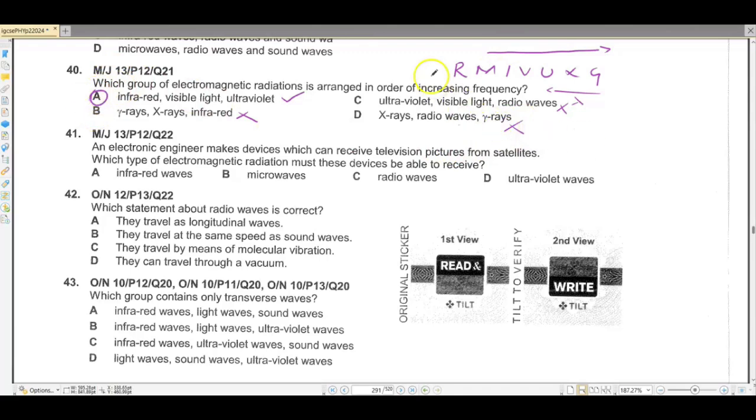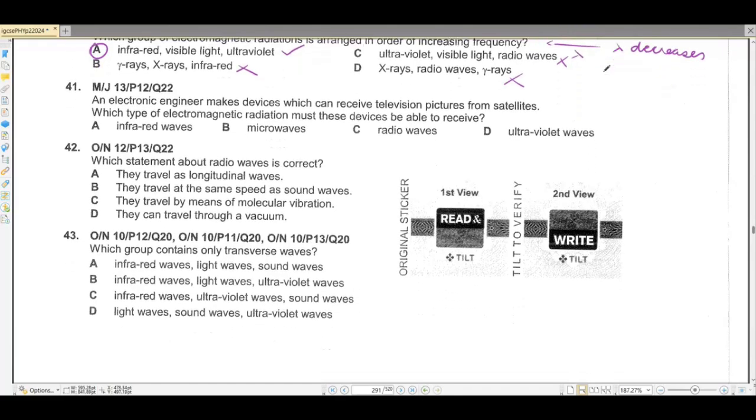Okay? I've told you, if you remember just these 3 things, the electromagnetic spectrum, the order, and that frequency increases when we move towards the right, and wavelength decreases as we move to the right, you will easily answer these questions. And the third thing is that all these waves travel at the same speed in vacuum. Okay? Okay, question number 41.